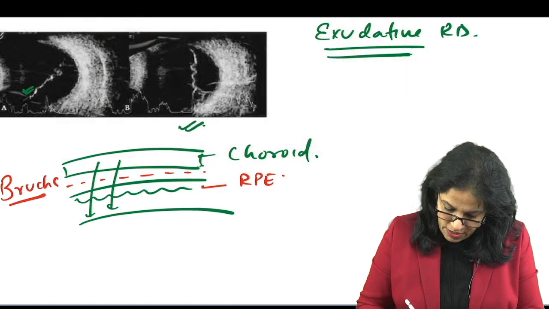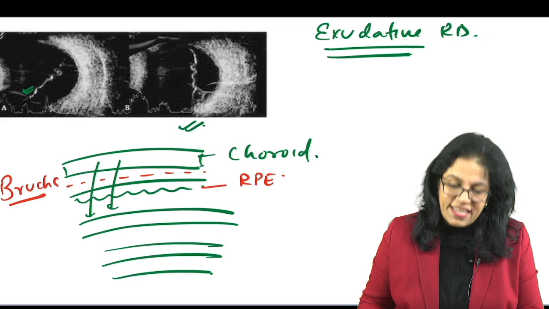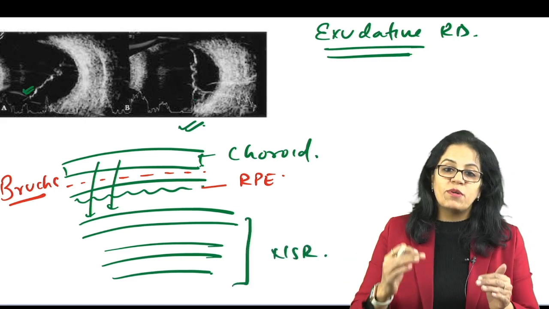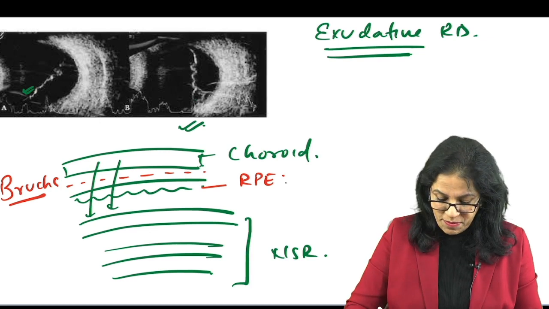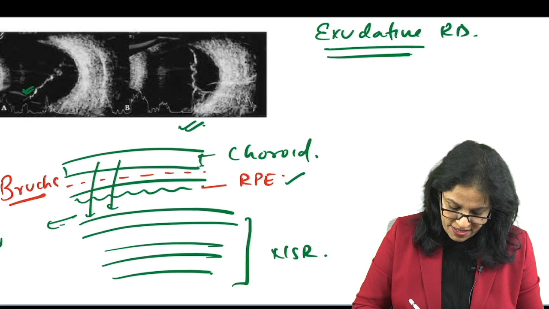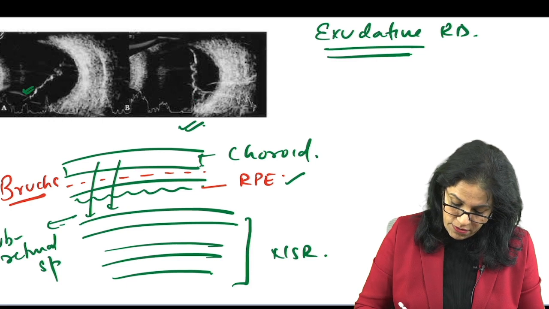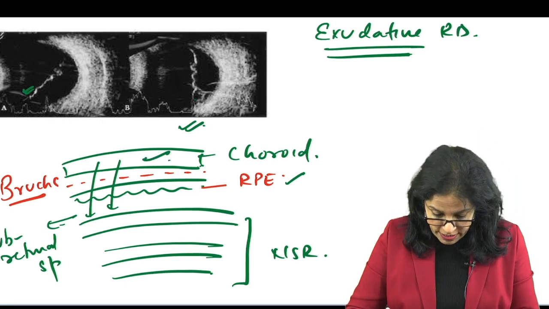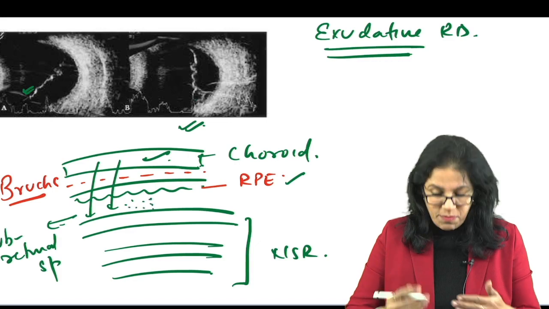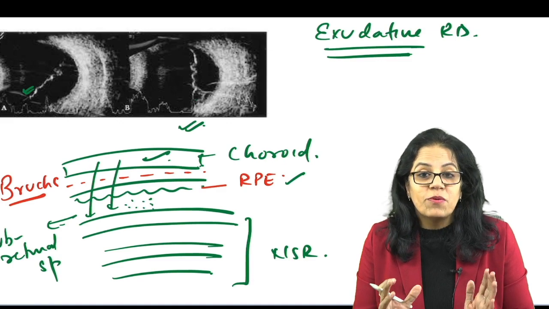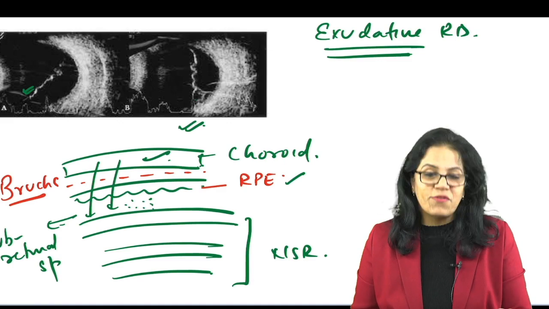So what do you see here? This is called neurosensory retina. We all are clear now what is retinal detachment: separation of retinal pigment epithelium from neurosensory retina. This space is called the subretinal space. So any fluid, any pathology of the choroid, neovascularization, tumor, where it percolates into this space and causes separation here, that is what is called exudative detachment. I hope you will remember this, that shifting fluid is a feature of exudative detachment.